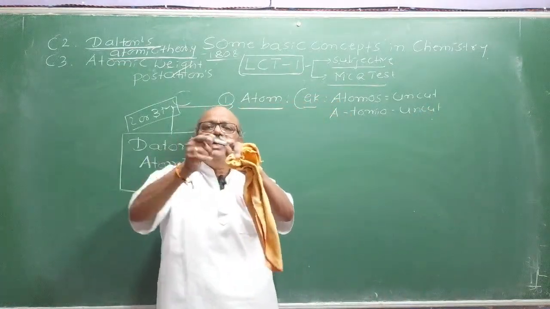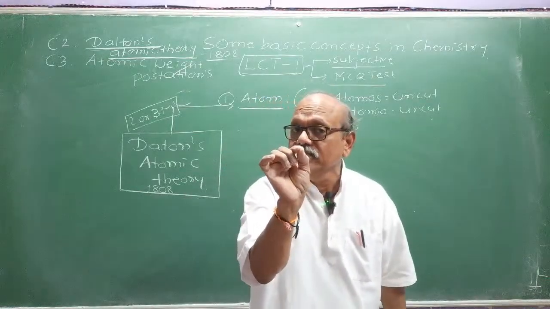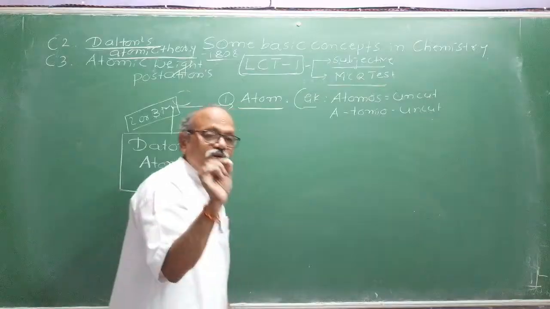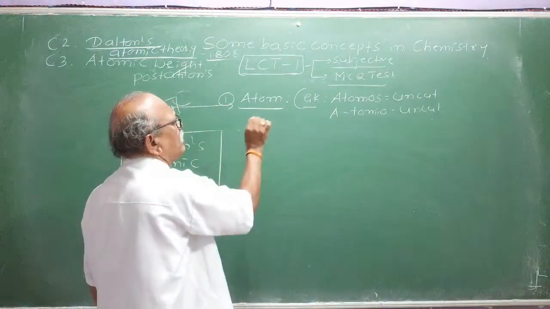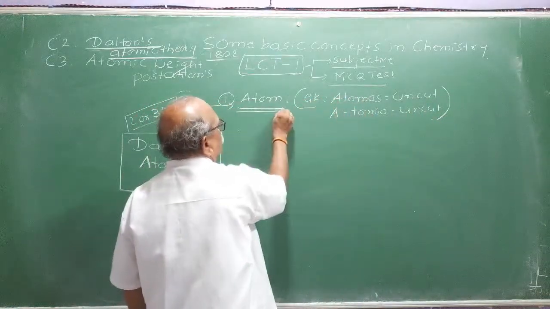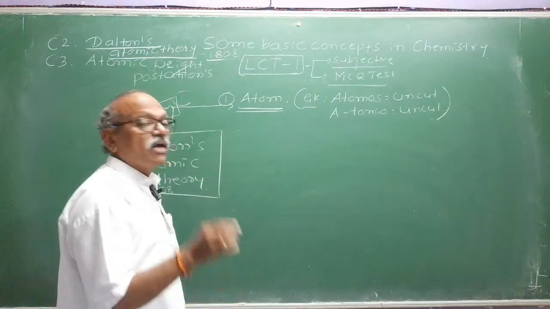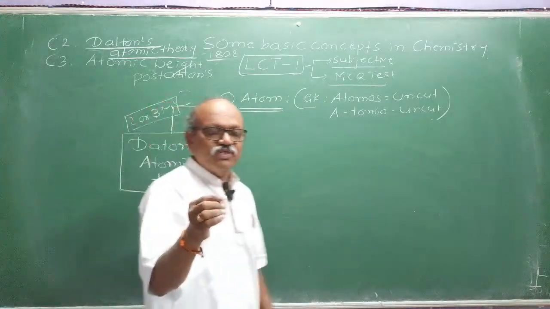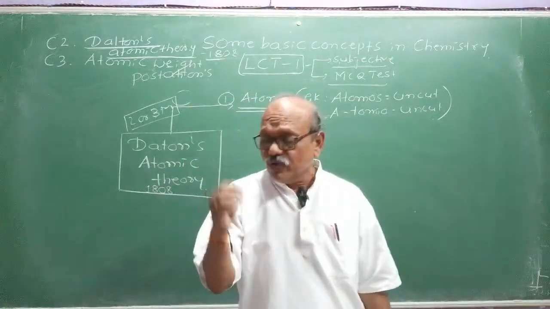If I go on dividing it, ultimately you are left with a particle. That minute, discrete, very smallest particle of any matter is considered an atom. This atomic concept was known to Indians also. Paramanu, Indian philosophers worked on it before the atomic theory was announced.